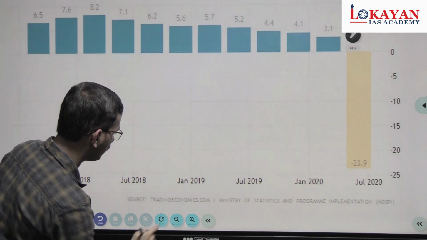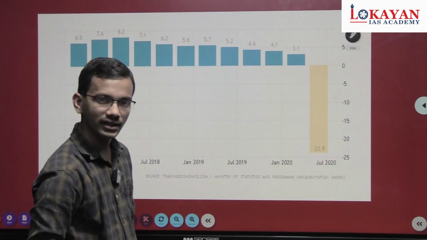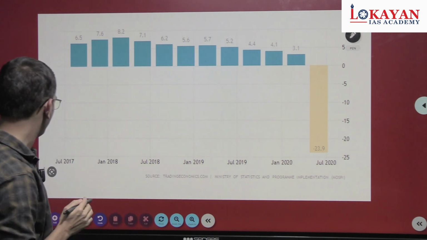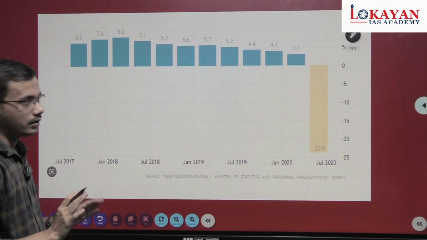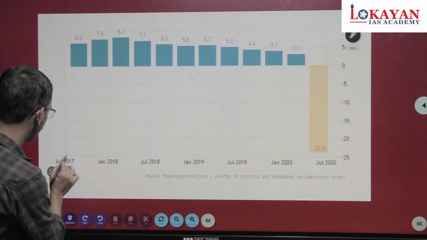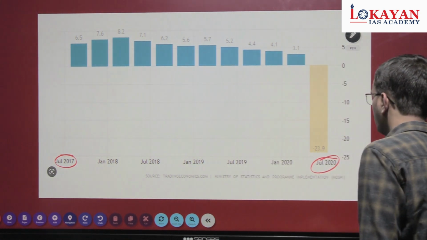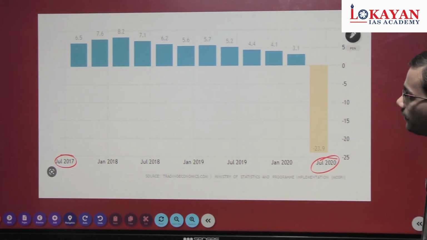See this graph from the website of the Ministry of Statistics and Programme Implementation. Do not look at the figures, just look at the graph from July 2017 to July 2020.